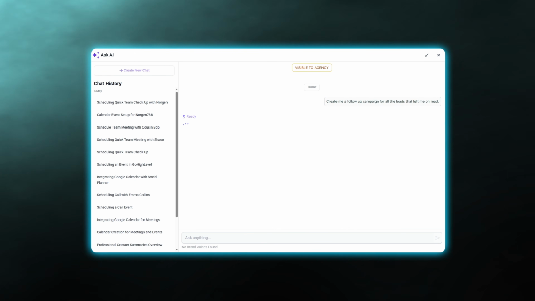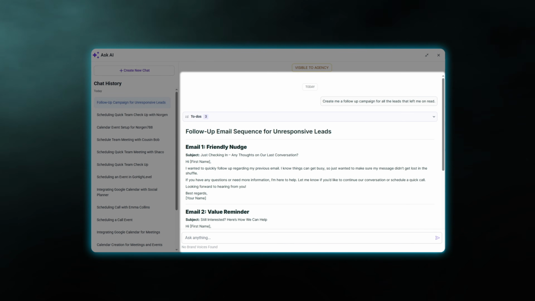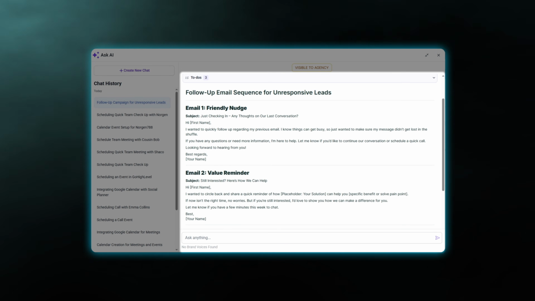So to conclude my thoughts on this, I also wanted to give you a couple of actual examples of how I used AskAI already in my business. So I was able to actually send follow-up emails to customers with just the chat box. I literally just typed in, hey, follow up with all of these leads, and it automatically sent out an email that was customized on my behalf, which is amazing. It saved me hours there.